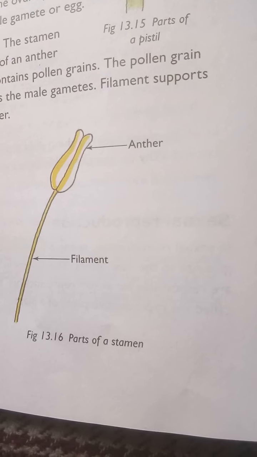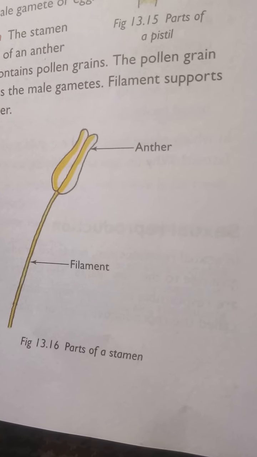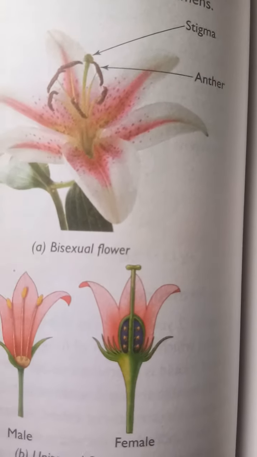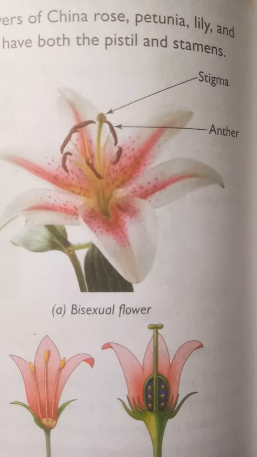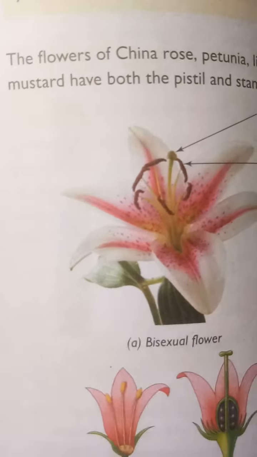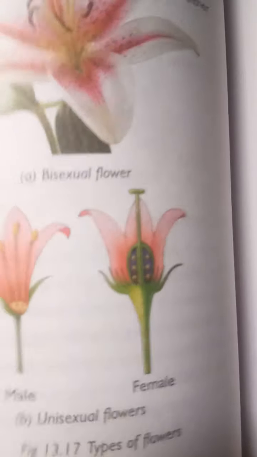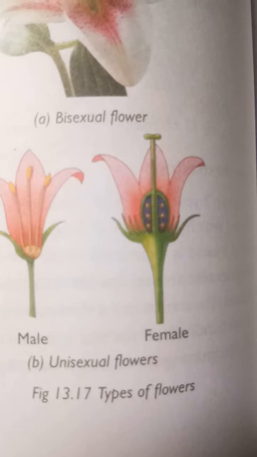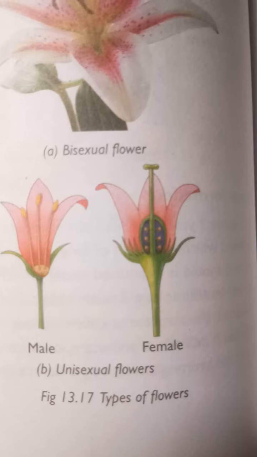Students, now I am going to discuss unisexual flowers and bisexual flowers. Have a look at that picture. Here one bisexual flower is shown. In that one, the stigma and anther are both in the same flower. Have a look at the picture of a unisexual flower. Here the male part is separate and the female part is separate.